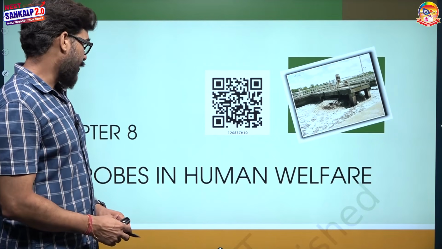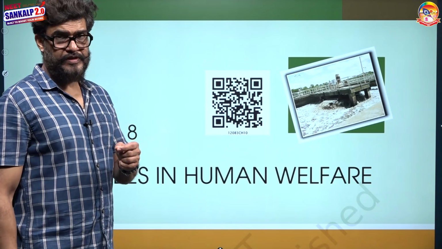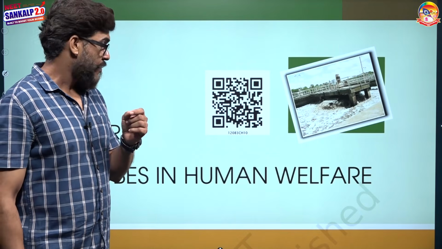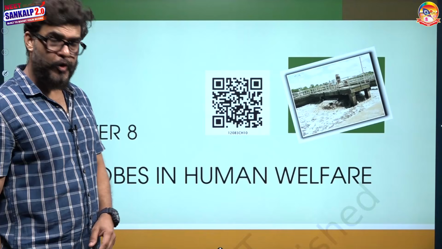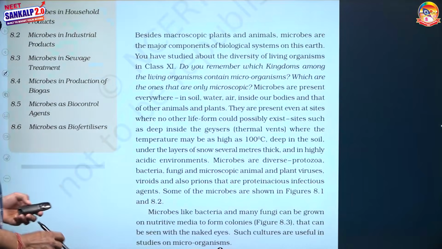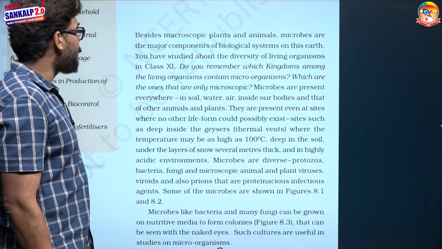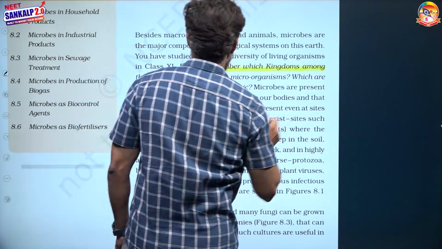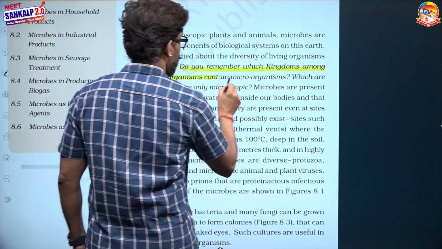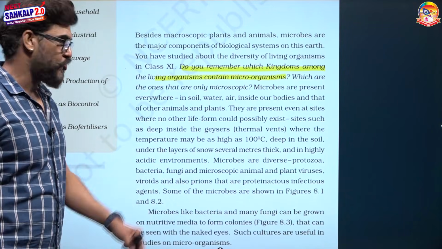Today we are going to discuss the exam oriented specific and fine areas of NCERT in the chapter Microbes in Human Welfare. Besides microscopic plants and animals, microbes are the major component of the biological system. Do you remember how many kingdoms among the living beings contain microorganisms? The answer is given on the same page.